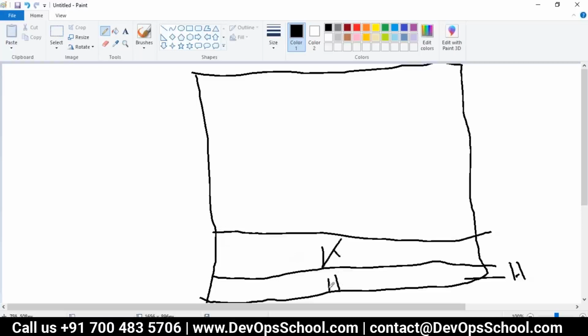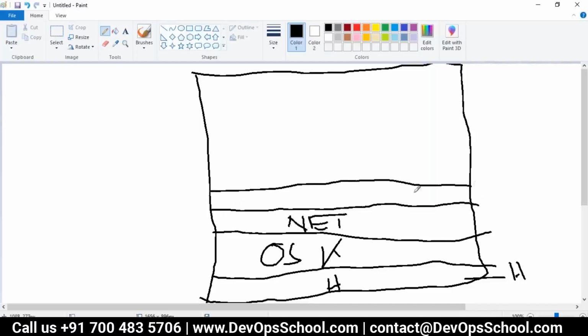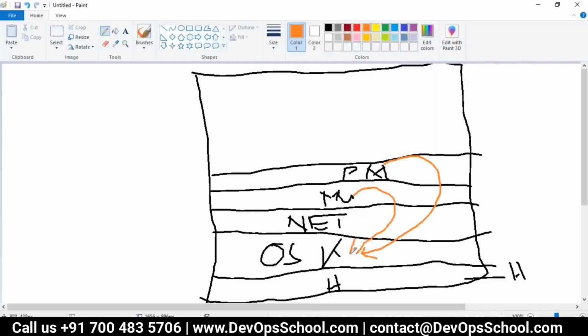When I say kernel, I mean operating system, and here you have one network, one mount, one PMAP. Now guys, PMAP comes from the kernel, mount comes from the kernel, network comes from the kernel.